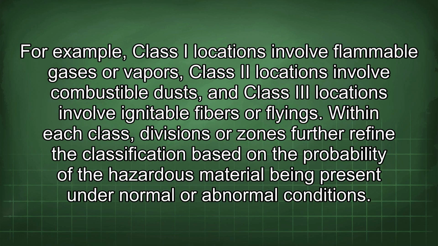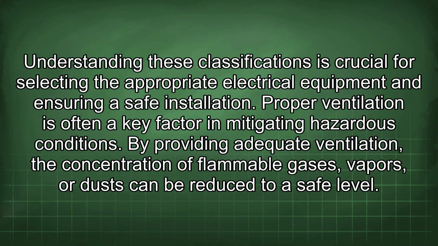For example, Class I locations involve flammable gases or vapors, Class II locations involve combustible dust, and Class III locations involve ignitable fibers or flyings. Within each class, divisions or zones further refine the classification based on the probability of the hazardous material being present under normal or abnormal conditions. Understanding these classifications is crucial for selecting the appropriate electrical equipment and ensuring a safe installation.